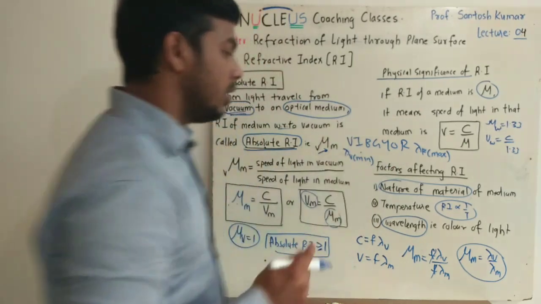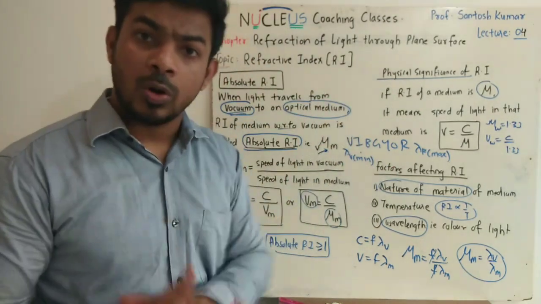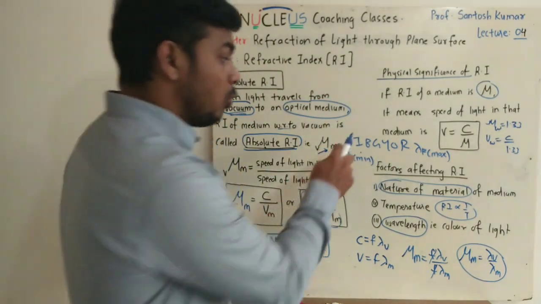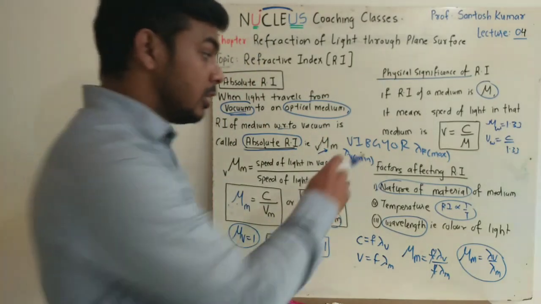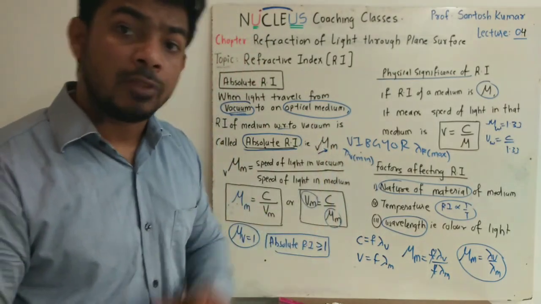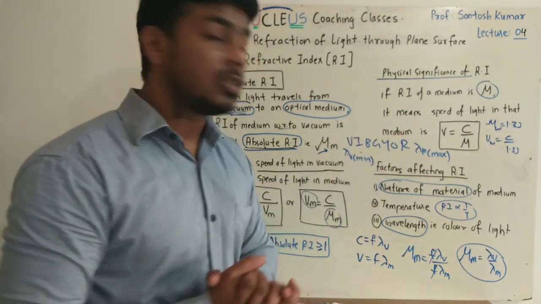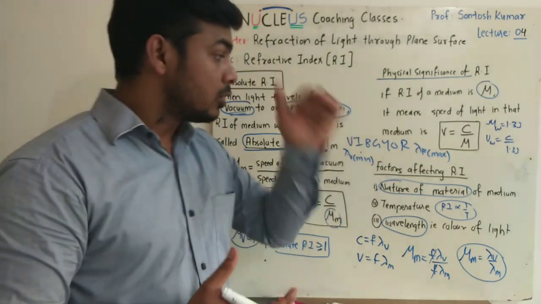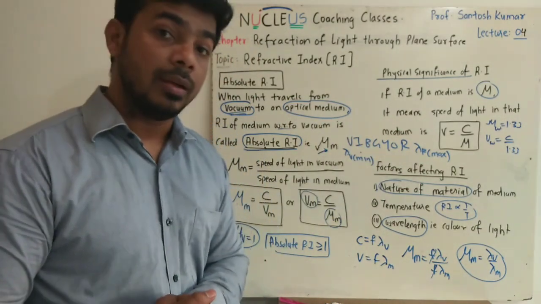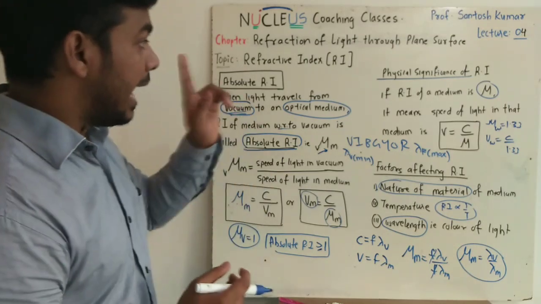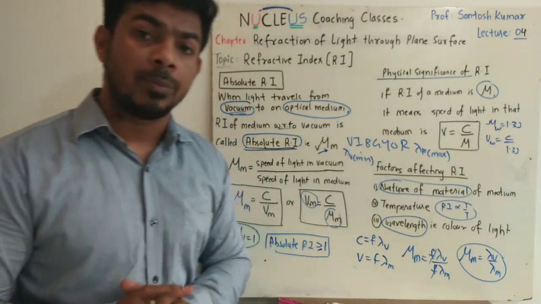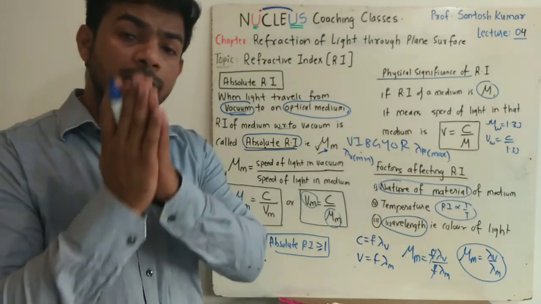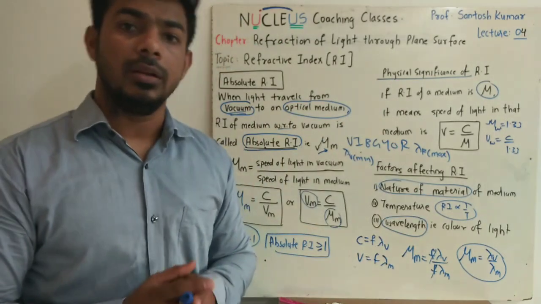Violet has the least wavelength, so the refractive index of violet will be maximum, and red has got maximum wavelength, so the refractive index of red will be minimum. Remember this statement. So the absolute refractive index, we always talk about a ray of light traveling from vacuum to an optical medium.